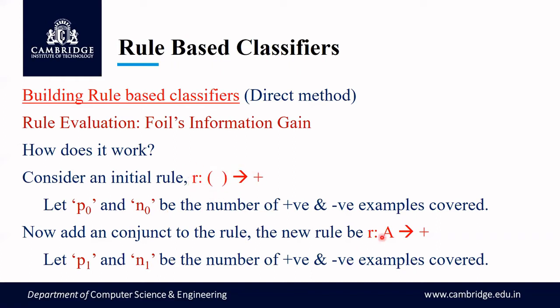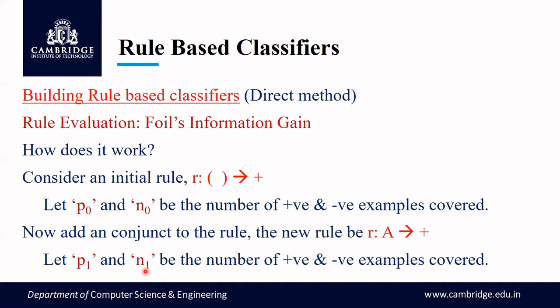Now I have added one conjunct. Say, among the several attributes present, I have considered one attribute value pair and I have taken it. So with respect to this new rule, I now calculate the number of positive examples covered by this new rule, which I take as P1. And I also calculate the number of negative examples covered by this rule and I take it to be N1. So that is what I am going to do.